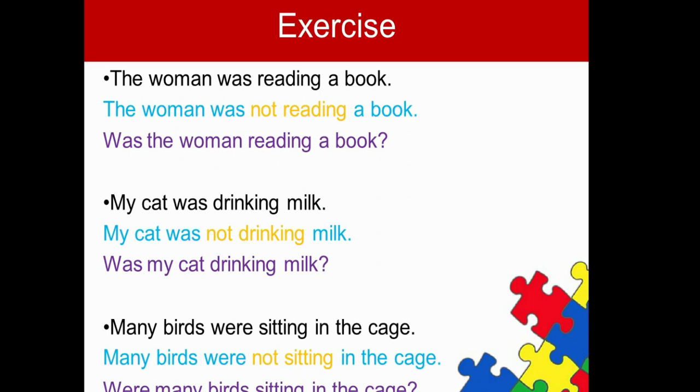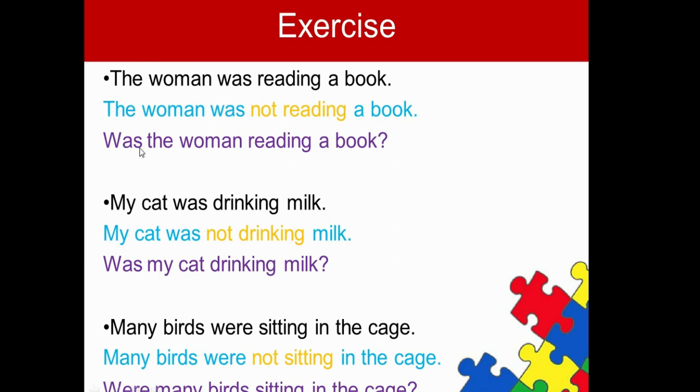Now here is an exercise. Just see the exercise. I have written the negative sentences and interrogative both. You can cover up the sentence with your hand and just do it by yourself, and then see the screen, how much we have understood. Here the first statement is, the woman was reading a book. Now change it into negative. For negative, you just have to put not. The woman was not reading a book. Then you have to change it into interrogative, and for interrogative you just have to put was before the subject.